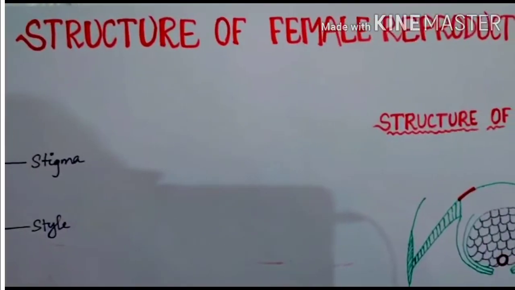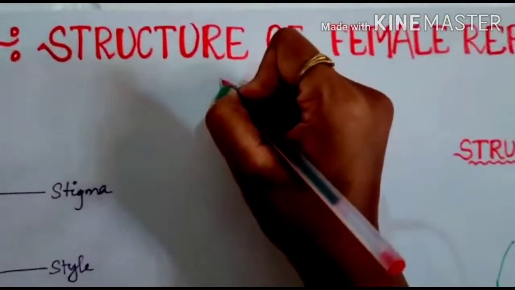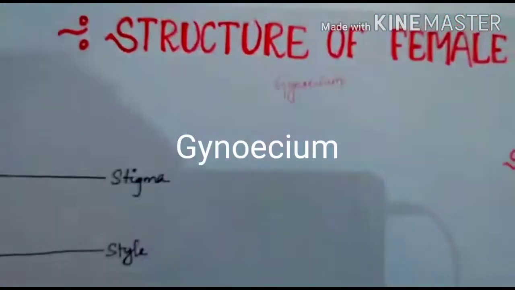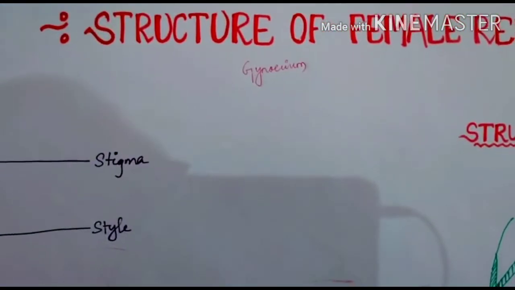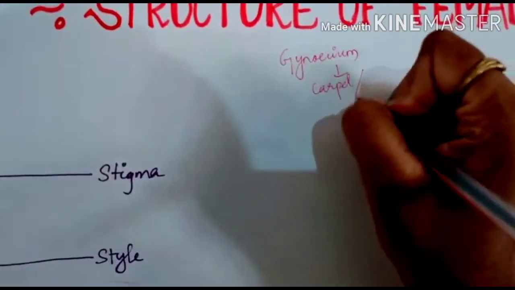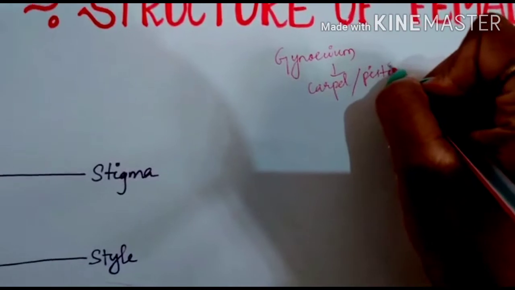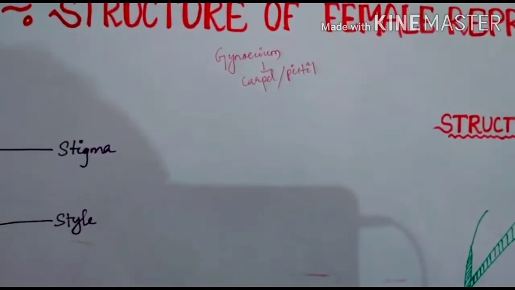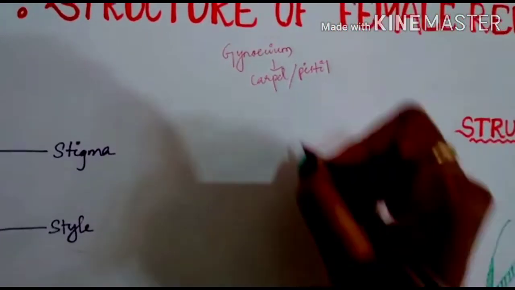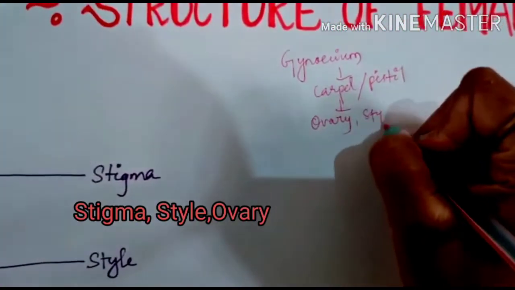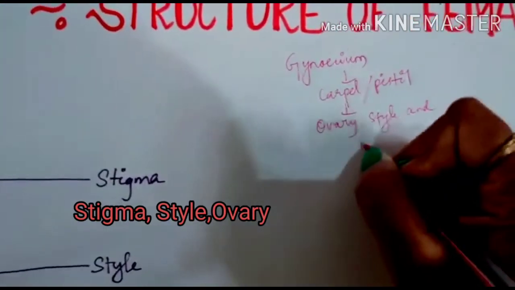So the female reproductive unit is called gynoecium, and the individual part of the gynoecium is known as carpel or pistil. This carpel or pistil is differentiated into three parts, that is ovary, style and stigma.